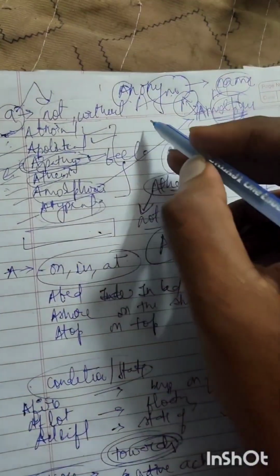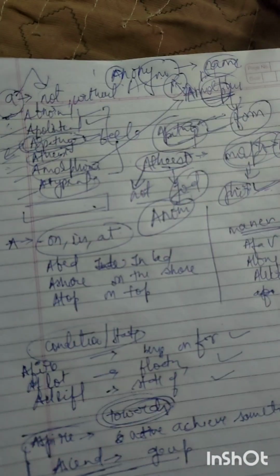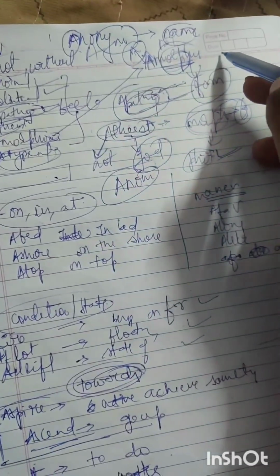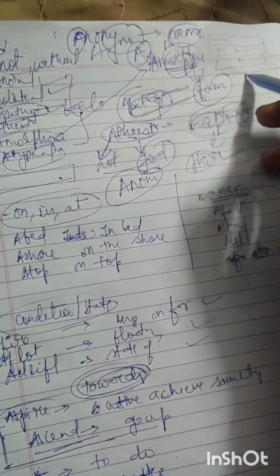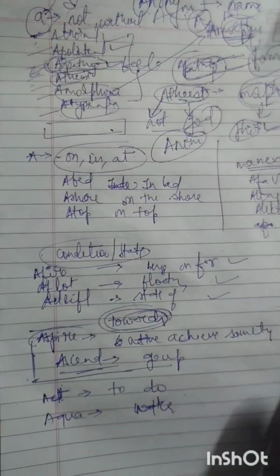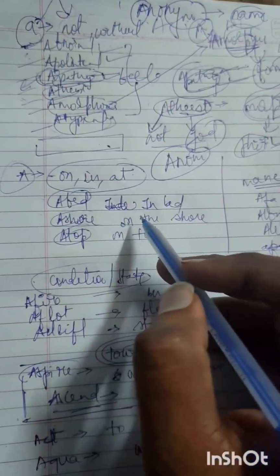Just let it zoom in. Anonymous फिर से क्या होता है, ये वो वर्ड होता है जिसका कोई नेम नहीं है. We have seen examples, कि anonymous कॉल आया जिसका पता ही नहीं चलता. NYM, name. A means not. Now if you take the A, same, abed, ashore, atop, these are some very basic examples.